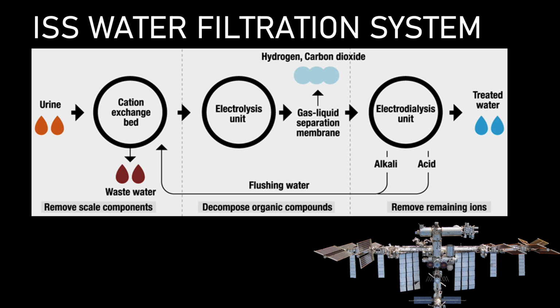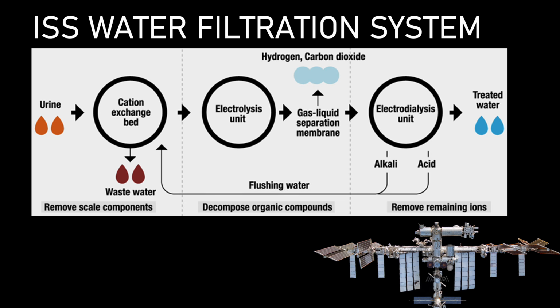One of my favorite real-world examples of chemistry is the water filtration system on the International Space Station. We know that astronauts can't bring up an unlimited supply of fresh water, so water has to be recycled and purified. The system takes wastewater like their urine, and they use several chemical processes to remove the unwanted substances and deliver back to the astronauts fresh, clean water.